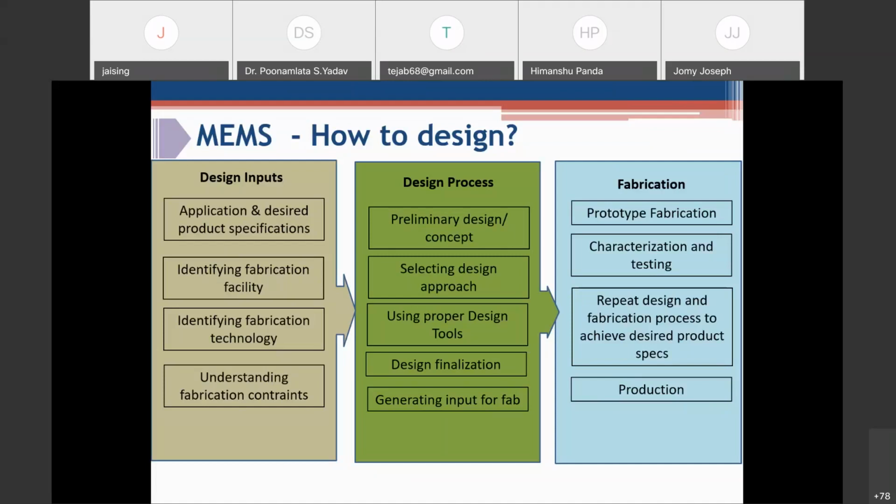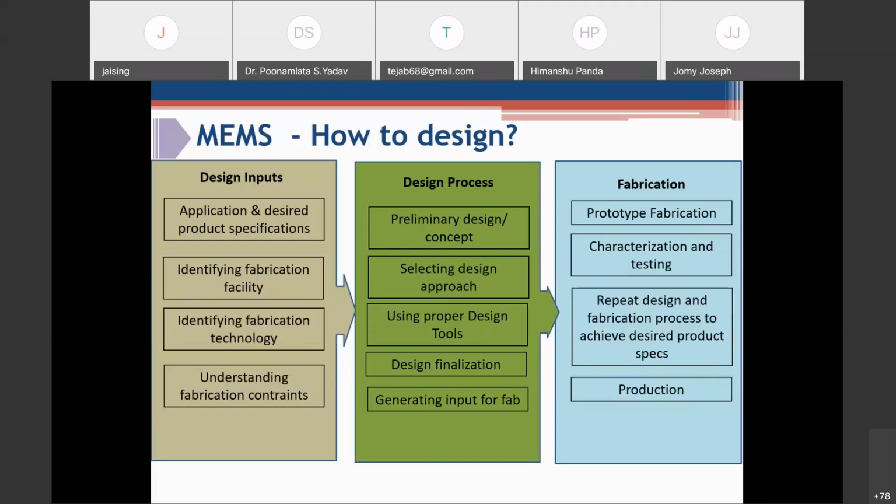Process will govern your device design. The most important thing is you have to understand the design rules of the fab. So you have to understand the fabrication constraints of your fabrication partner. Taking design, you have to follow a certain design process.